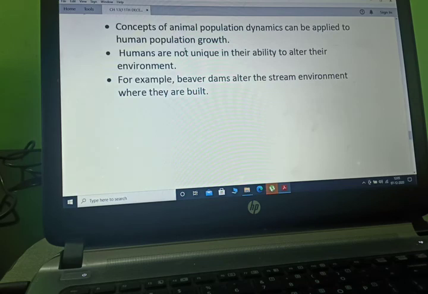The concept of animal population dynamics can be applied to human population growth. Humans are not unique in their ability to alter their environment. For example, beavers' dams alter the stream environment where they are built.